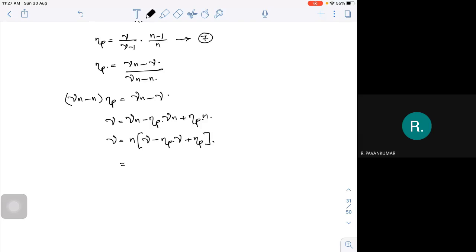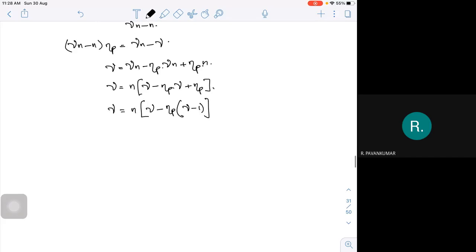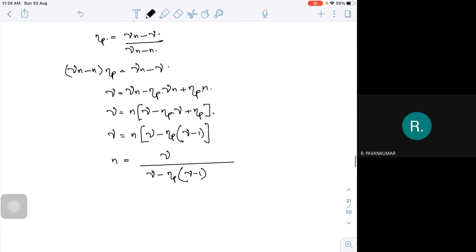Or I can write this particular thing, gamma into n. I can take your gamma common, so this will be polytropic efficiency common. This will be your polytropic efficiency into gamma minus 1. This is only simplification. Or I can write n is equal to your gamma whole thing divided by gamma minus your polytropic efficiency into gamma minus 1. So I'm calling it expression number 8.